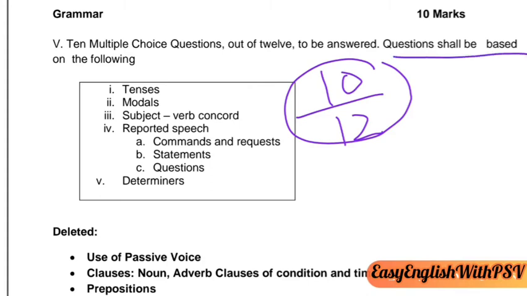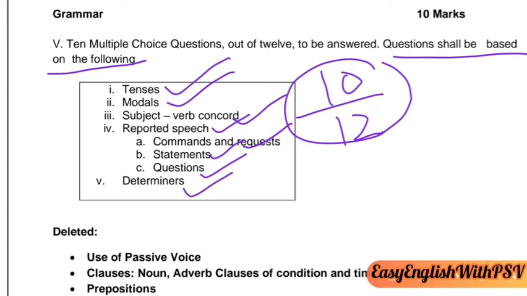Questions shall be based on the following. Tenses, modals, subject verb agreement, that is also known as subject verb concord, reported speech, commands and requests, statements, questions. You will have to study reported speech, that is also known as narration, direct and indirect speech, along with determiners.